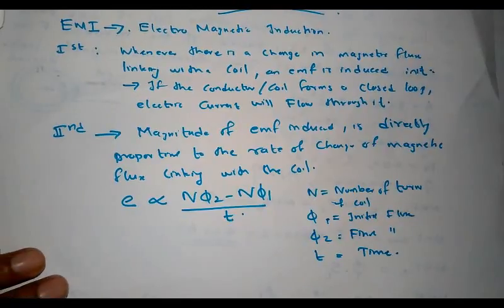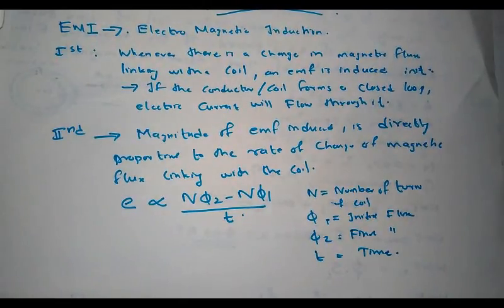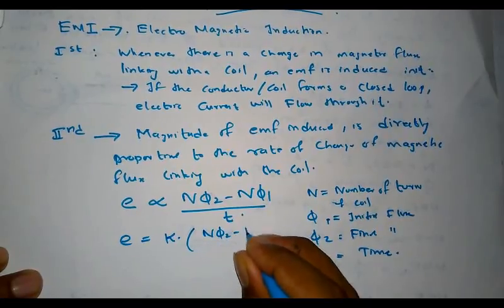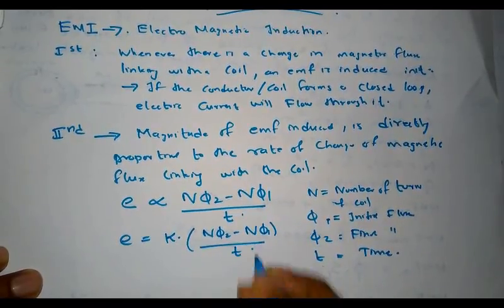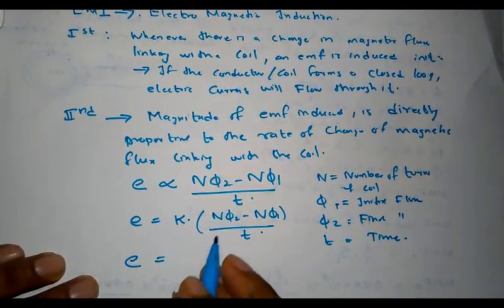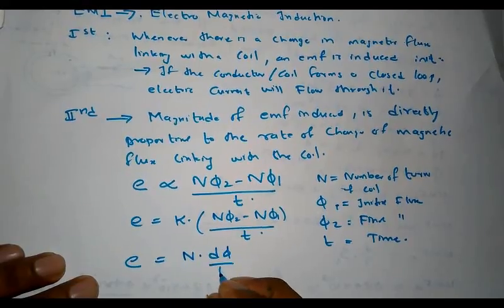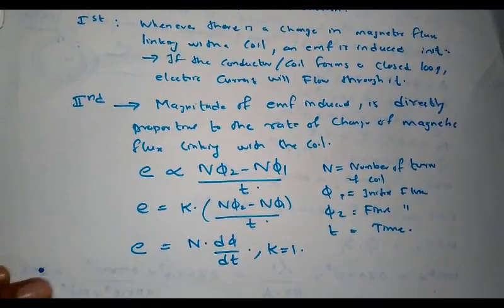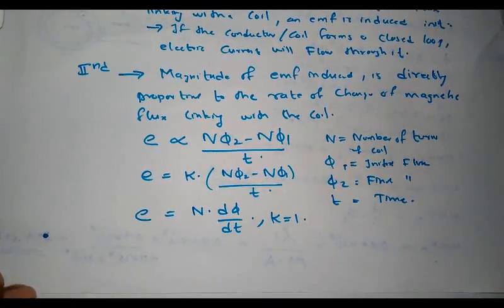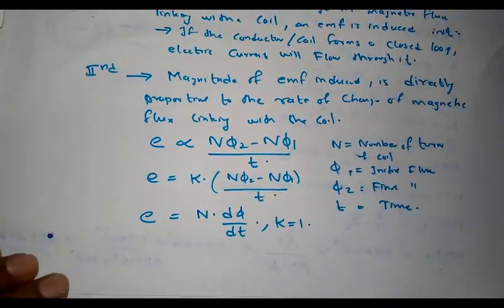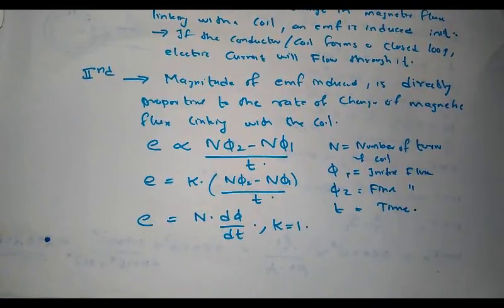This is Faraday's second law, and it can be represented as E equals constant of proportionality K into (N phi 2 minus N phi 1) divided by t. In differential form, this equation can be represented as E equals N into d phi by dt, where the constant of proportionality K is equal to 1. Therefore, we can represent induced EMF as E equals N into d phi by dt. This is Faraday's second law of electromagnetic induction.